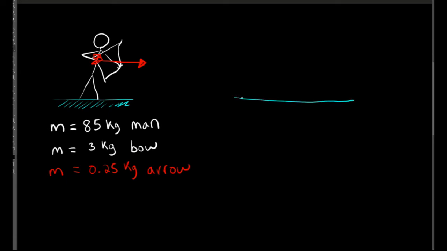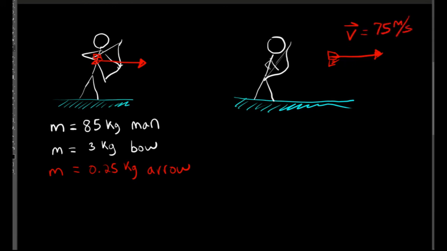And so just like we did for the collision problem, I want to draw my system before and after the arrow is released. Now we're also given that the velocity of the arrow after it is released is going to be 75 meters per second.